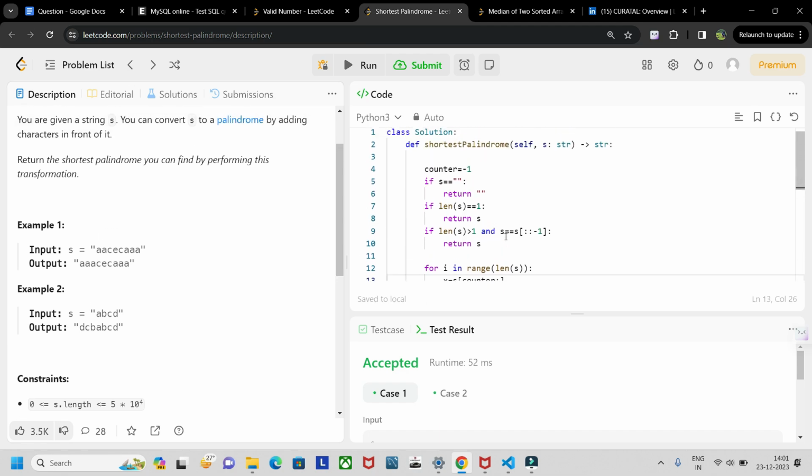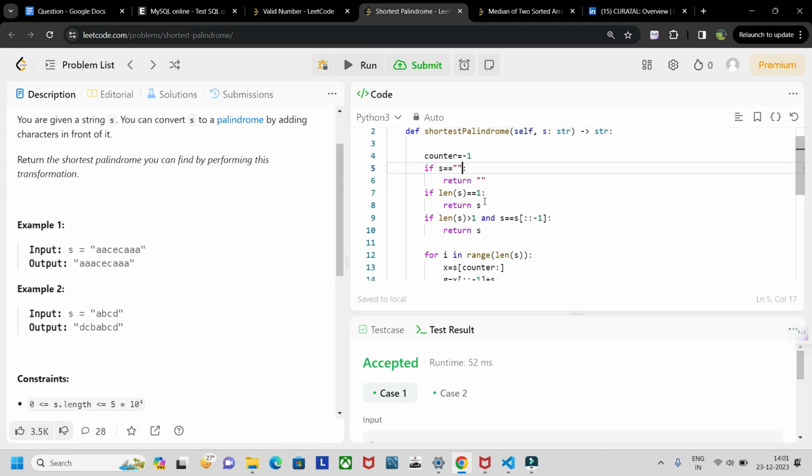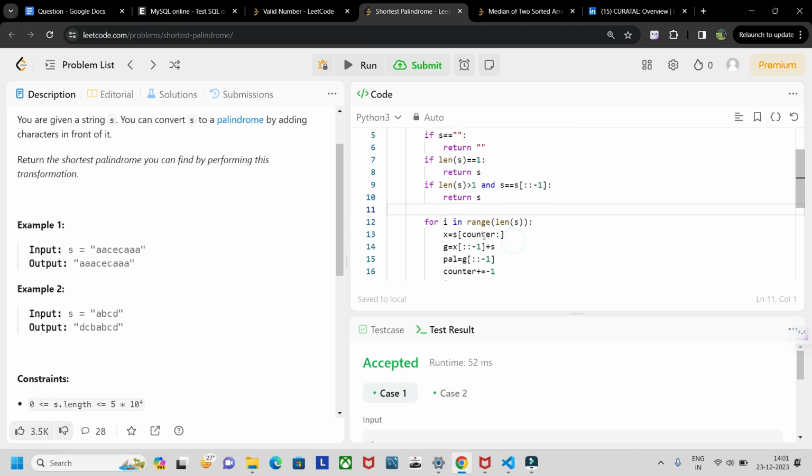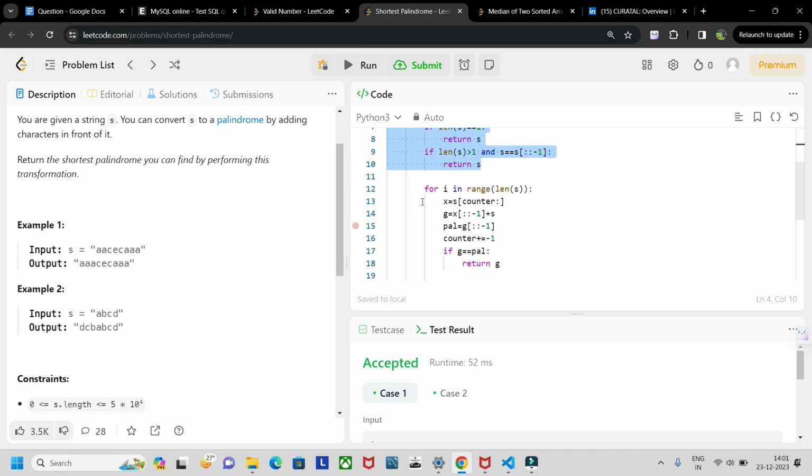So first things first, if the string is empty, I am returning it. Okay, and if the length of the string is equal to 1, I am returning s itself. And if the length of s is greater than 1, and s itself is a palindrome, then also I am returning this string here. Okay, and after these conditions are satisfied, after that, we need to do this.